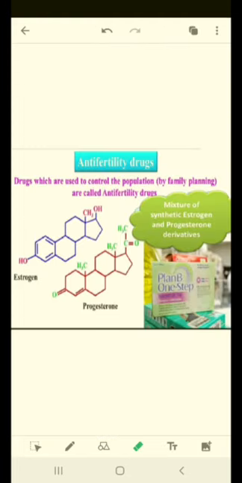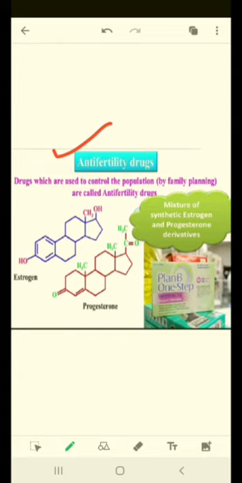Let's discuss the next one. Now the next topic for today's class is anti-fertility drugs. As you know, the population is growing at a very high speed, and that is creating several kinds of other problems. So it is very important to stop that population growth. Every country is trying at its level, but the population is not being controlled efficiently. So there are different methods which the government is prescribing, such as vasectomy, meaning tube blockage. There are several other methods to stop the population, but the most prominent and the most effective is anti-fertility drugs.